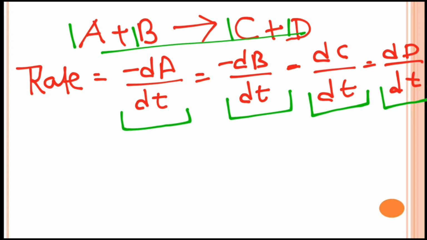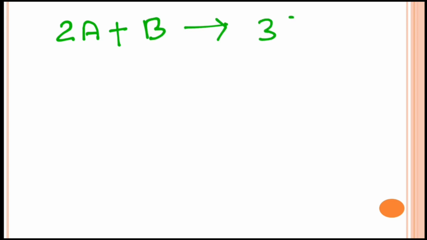Now what if the number of moles varies in a reaction? For example, suppose you are given a reaction such as 2A plus B gives 3C plus D. Now how will we write the rate expression?